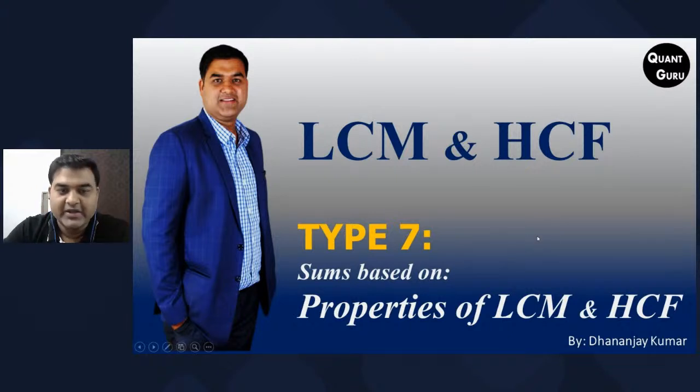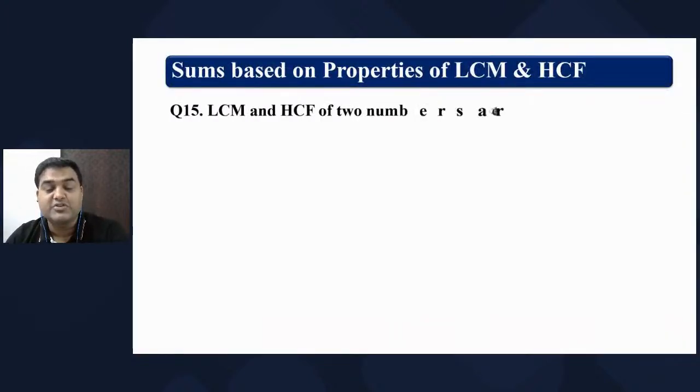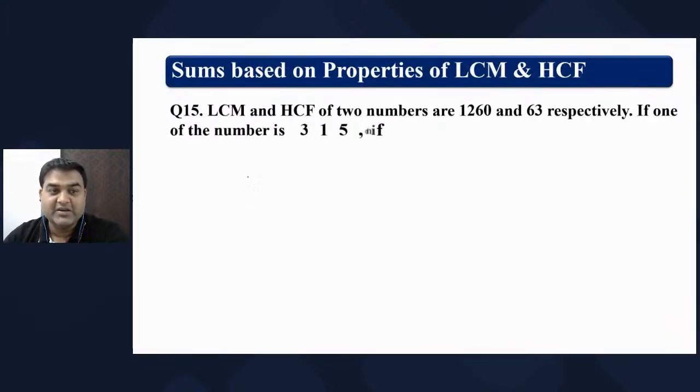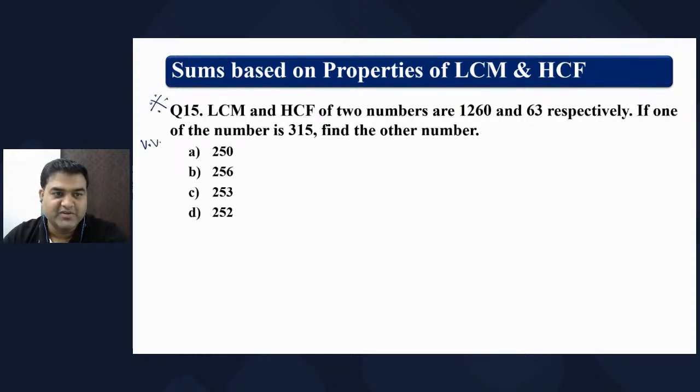No problem. Okay, so this is one of the sums from where you will get a lot of questions, which is the property of LCM and HCF. Let's see one of the questions. Very interesting question, and you can mark it as very important, VVI. LCM and HCF of two numbers are 1260 and 63 respectively. If one of the numbers is 315, find the other number.